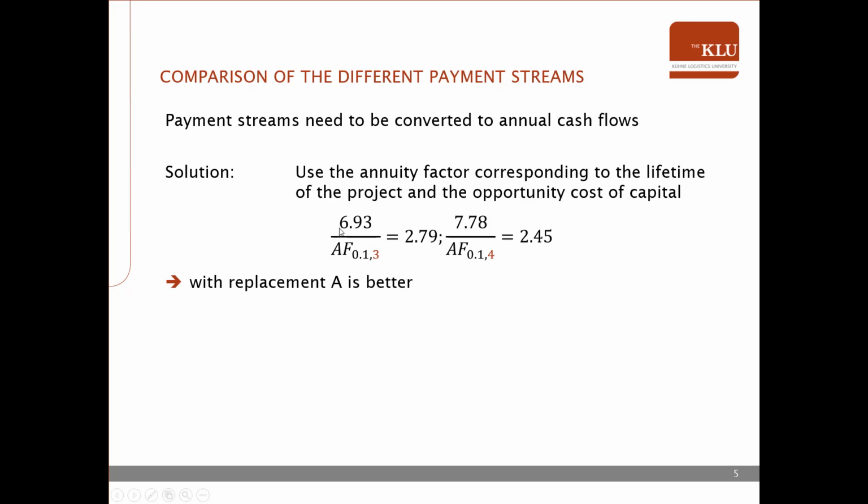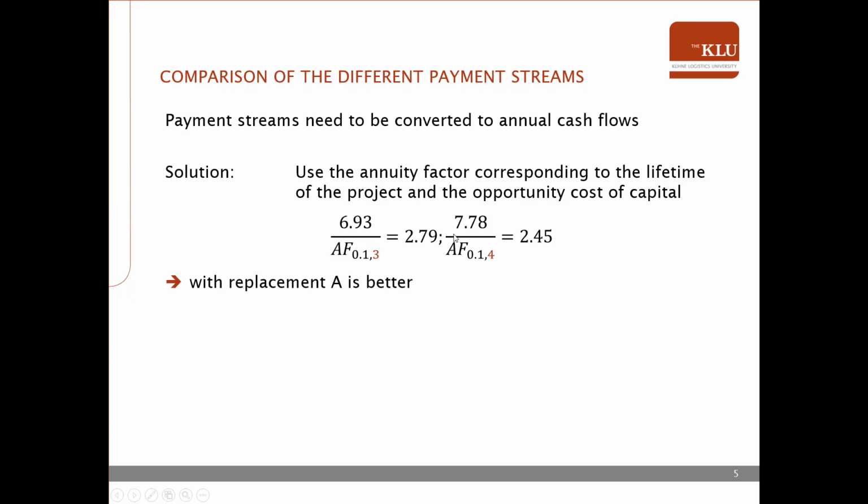So we take the NPV of project A and divide it by the annuity factor for opportunity cost of capital of 10% and 3 years, because this NPV occurs every 3 years. Then we get an annual payment of 2.79.